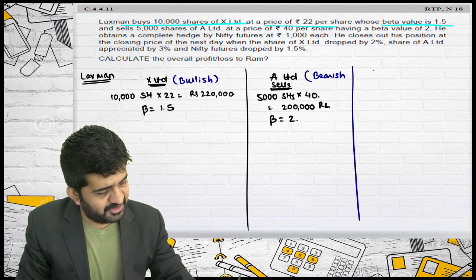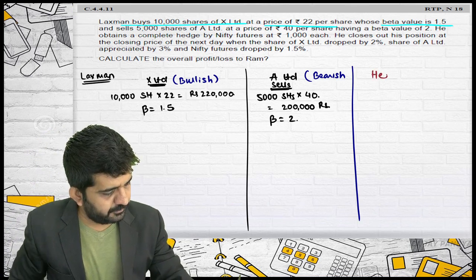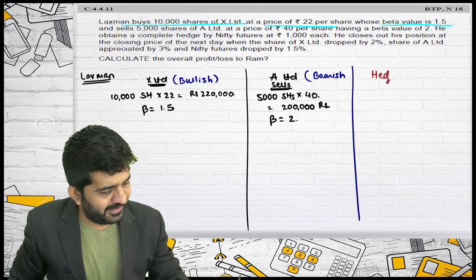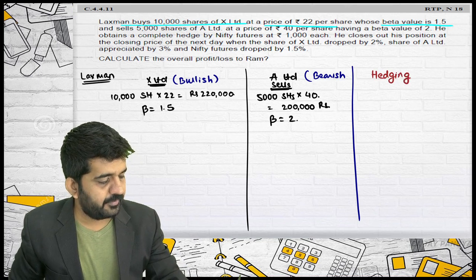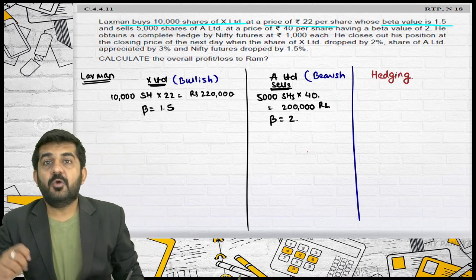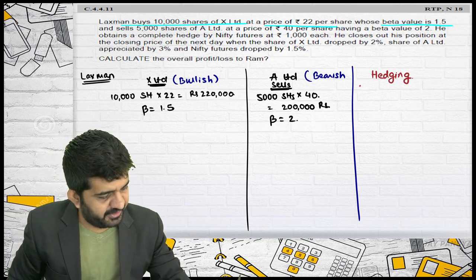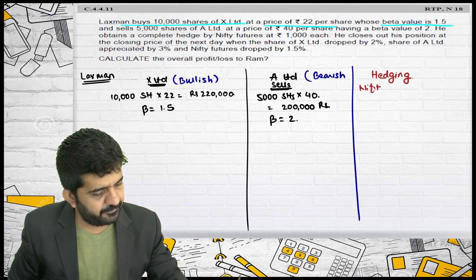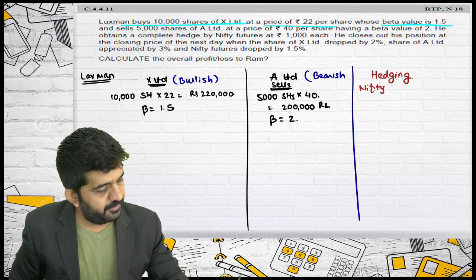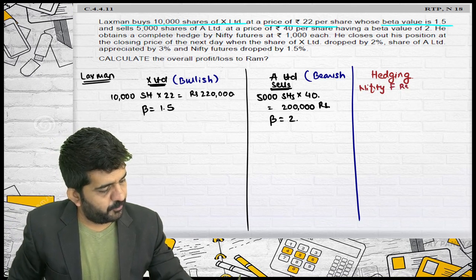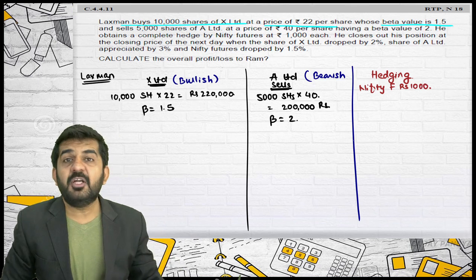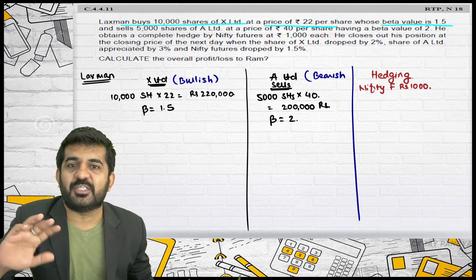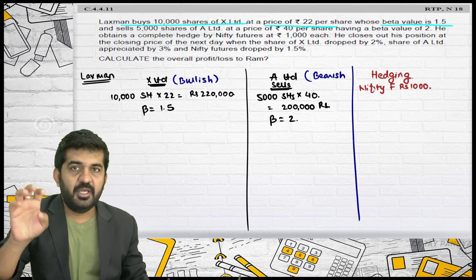So he is hedging his position by taking a position in Nifty. Which position is to be taken? Yes, he is using this security to hedge, Nifty future of rupees 1,000. But we don't know whether he should purchase or sell Nifty futures. Alright, let me prove it.